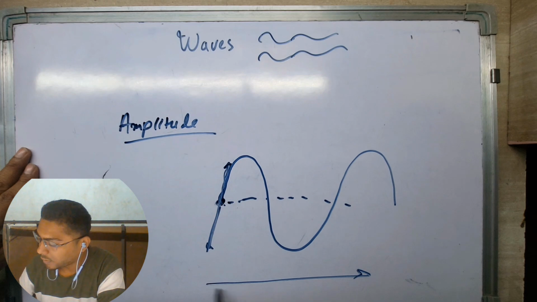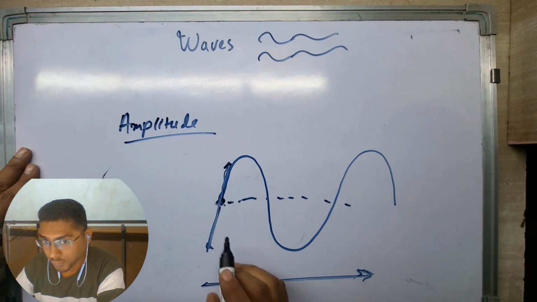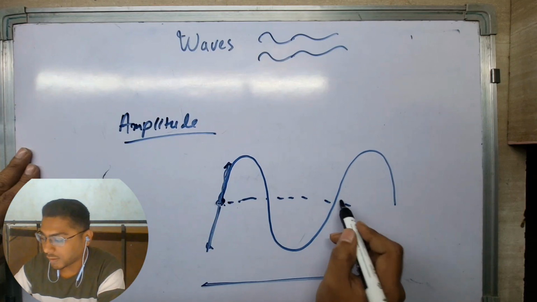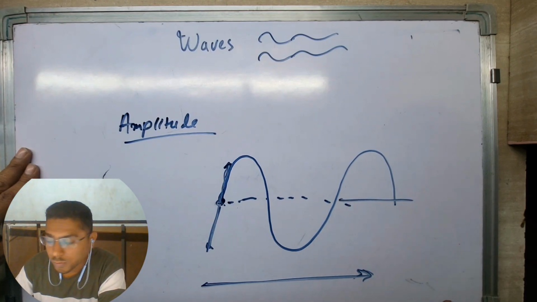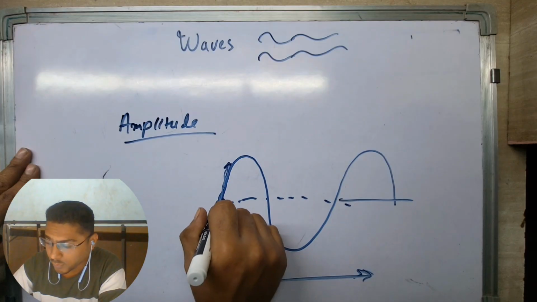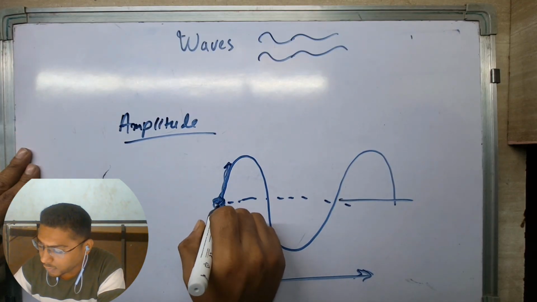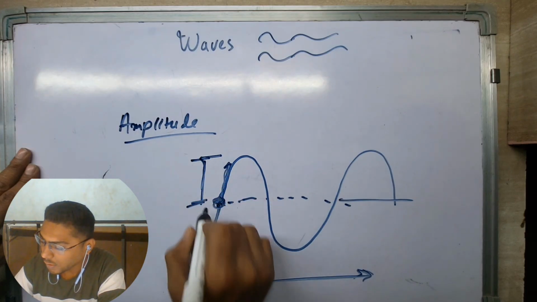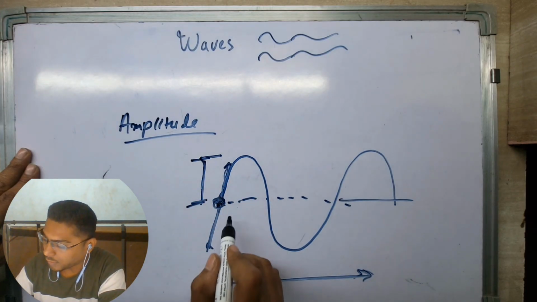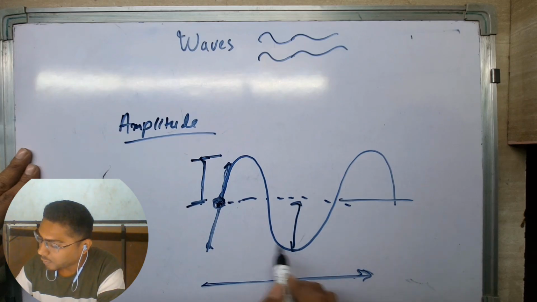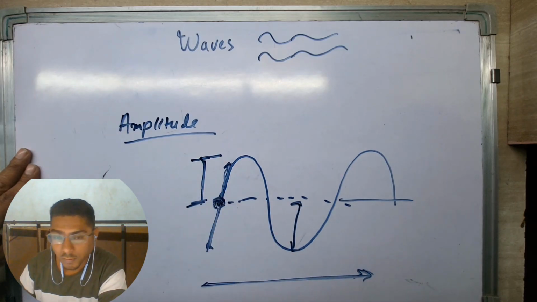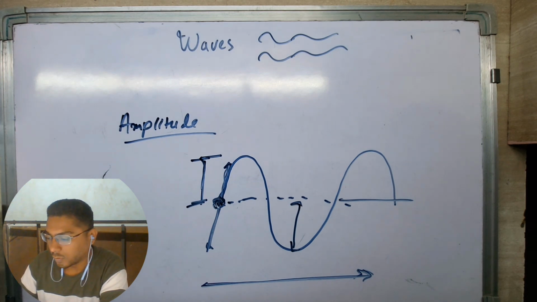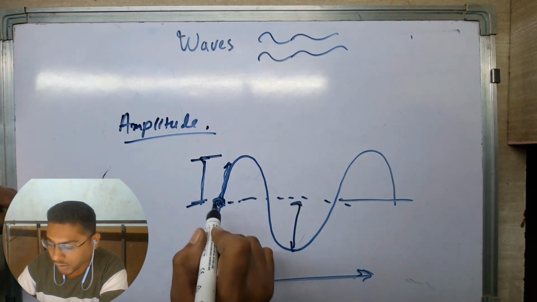So with time, if you look at the motion, this is the motion-time graph of this particle. It would look something like that. Now, amplitude is the distance traveled by this particle from its mean position up to the highest point. This is an amplitude, and this is also an amplitude. It would be the same to and fro from the mean position because it's oscillating. So we have defined amplitude.